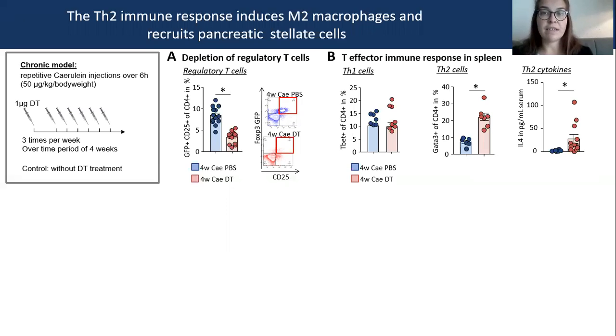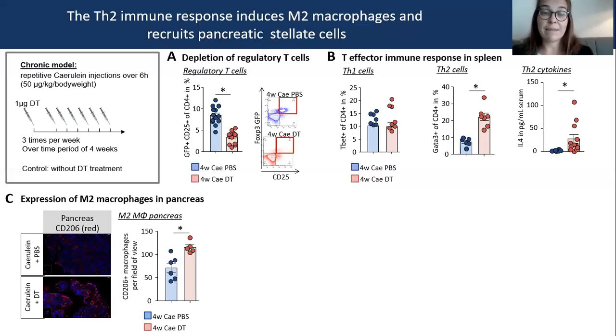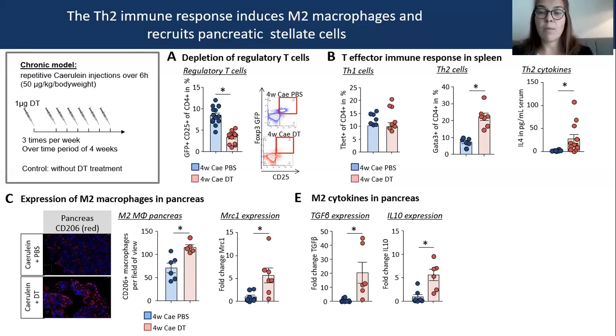From the literature, it is known that Th2 immune cells induce M2 macrophages. Therefore, we stained M2 macrophages in the pancreas as CD206 positive and observed an increase. In addition, we checked the gene expression of MRC1 in the pancreas, and we could see that the depletion of regulatory T cells increased this gene expression too. TGF-beta and IL-10 are both typical M2 cytokines, and their gene expression also increased after depletion of regulatory T cells.